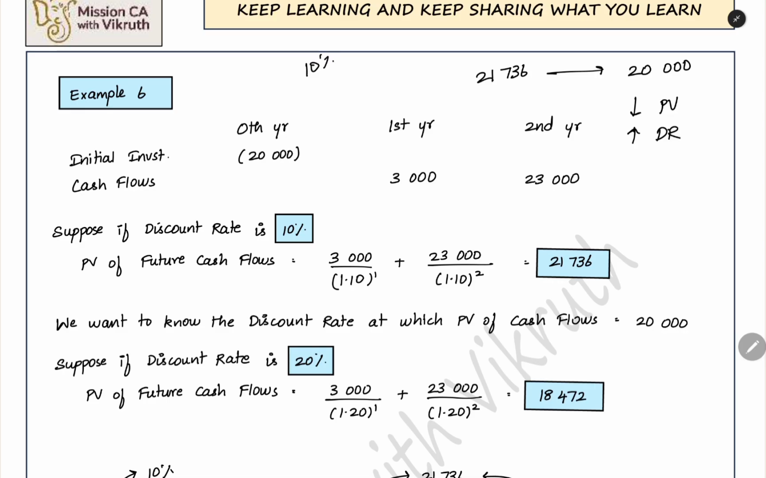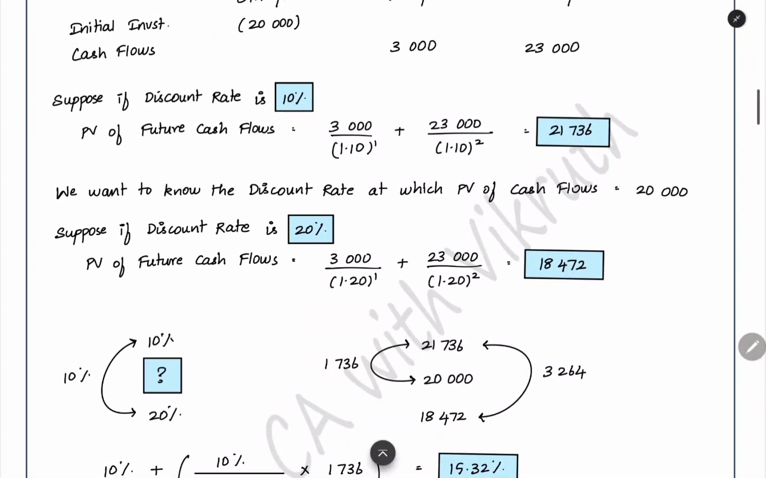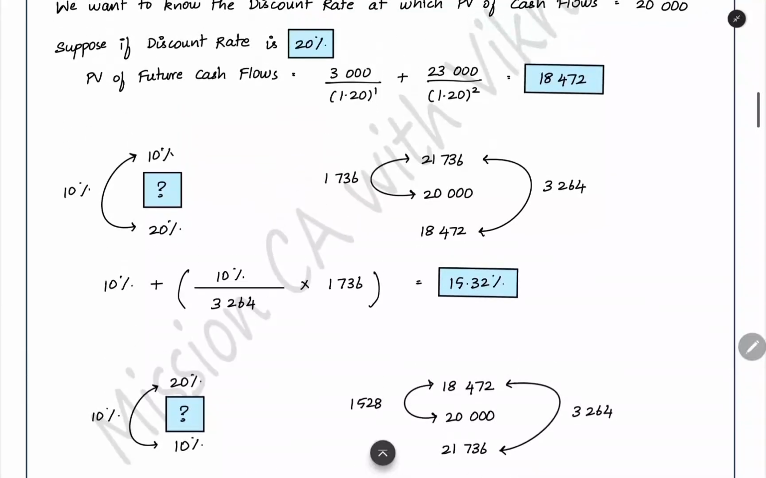We have to try a higher discount rate, 11 or 12% we have to try. Now we can take 20% next time. For the second step we can take a 20% discount rate. When you take a 20% discount rate, what is the present value of the future cash flow that you are getting? You are getting 18,472. This is the present value of the future cash flow at 20%.